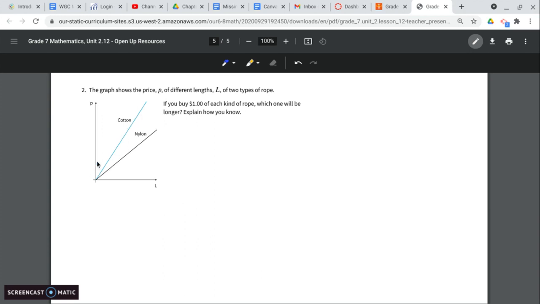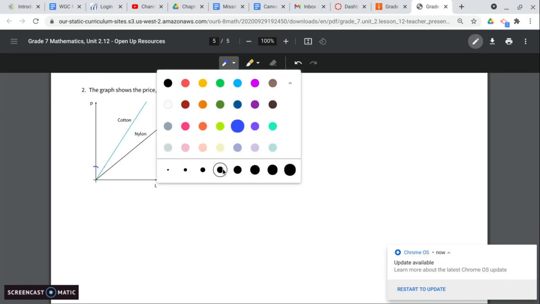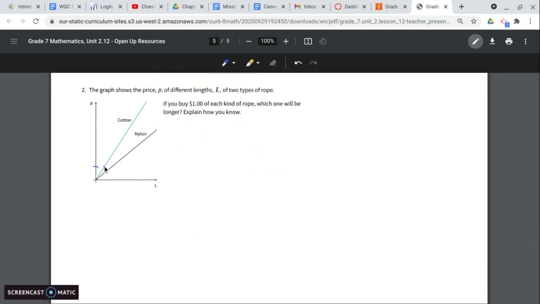For $1, let's say this is $1 on this price scale, our cotton value is going to be smaller than the nylon. $1 would be right here on the cotton, but it's going to be all the way over here for the nylon, which means it has a larger length than the cotton does.